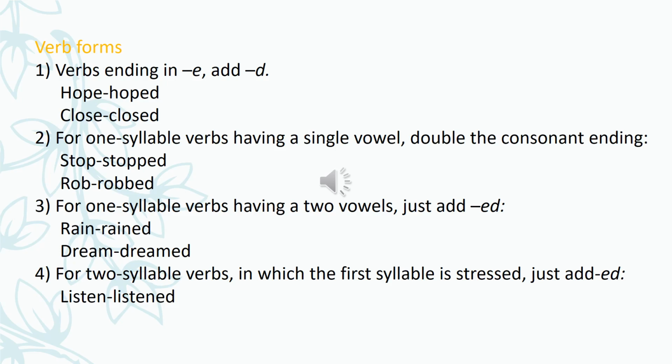For one syllable verbs having two vowels, just add ed. Like here, rain ends with N, and it has two vowels, A and I. Then in dream, it ends with M, which is a consonant, but it has E and A, two vowels.